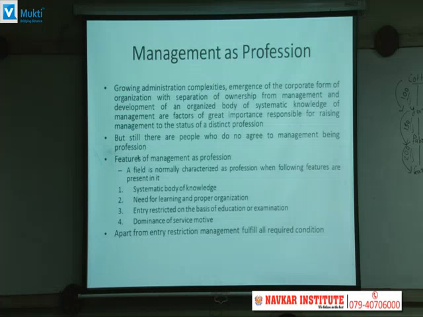So let us understand what are the main features for considering any degree or any qualification or any job as a profession. There are mainly four things. One, there must be a systematic body of knowledge. मतलब एक defined body of knowledge होना चाहिए उसका, जो actually when we talk about management, yes, there are some theories, principles, rules and regulations already established. So yes, it is a defined body of knowledge. Then second, there is a need of learning and proper organization. When we talk about management, yes, you have to gain some managerial skills and you need to understand managerial theories to do effective management. So the second point is also satisfied by it.